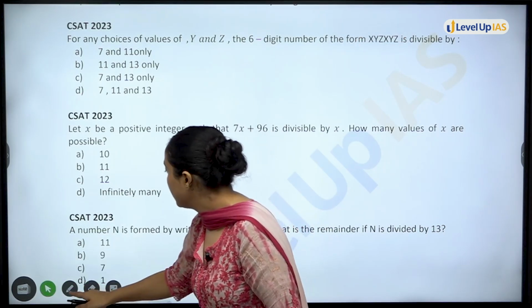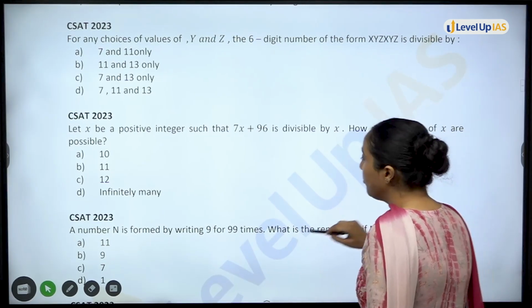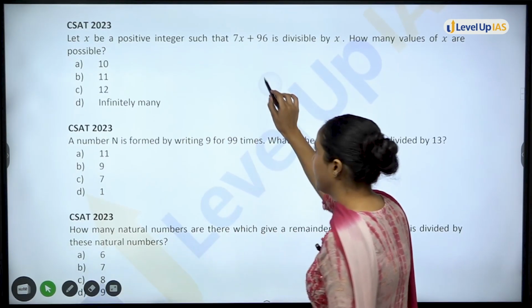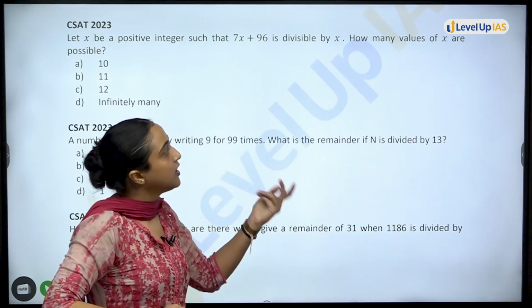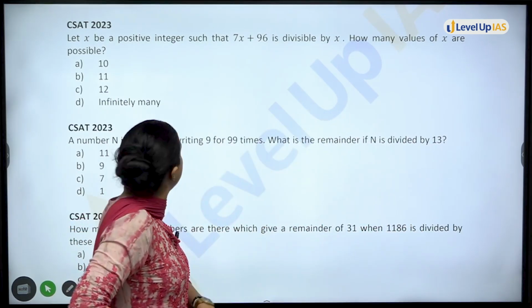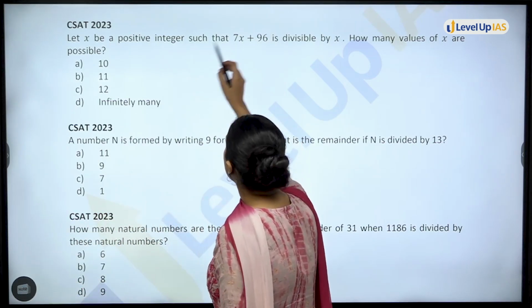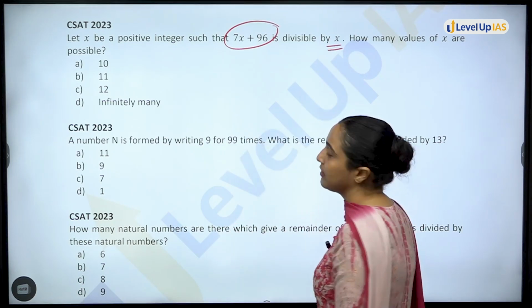Okay, chalo. Let's move on to the next question now. Let x be a positive integer. Oh, very interesting question. And again, we will use that concept which we have done earlier. Okay? x be a positive integer such that 7x plus 9 is divisible by x.